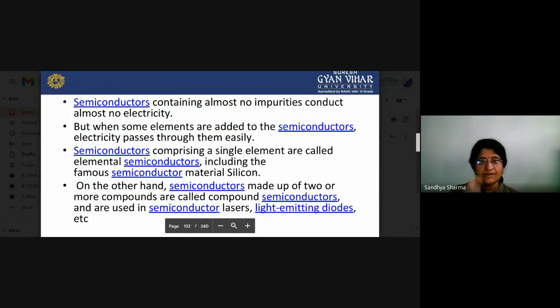So we can see that semiconductors containing almost no impurities conduct almost no electricity. But when some elements are added to the semiconductor, electricity passes through them easily. The semiconductors comprising a single element are called elemental semiconductors, including the famous semiconductor material silicon. On the other hand, semiconductors made up of two or more elements are called compound semiconductors and are used in semiconductor lasers and light emitting diodes. So here we are using the compound semiconductor.